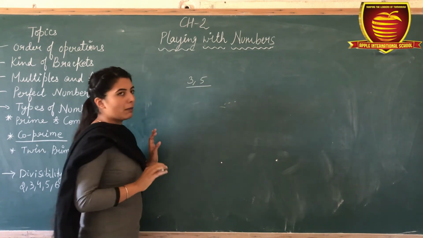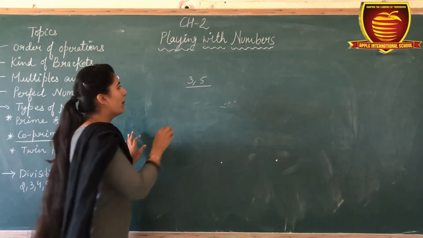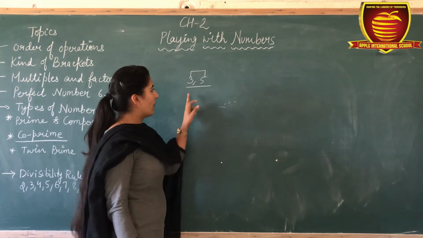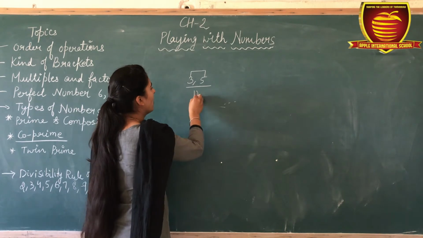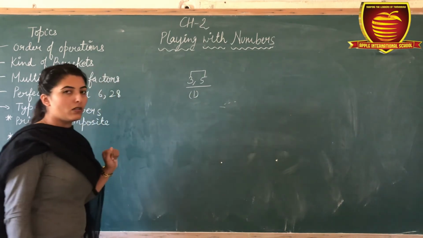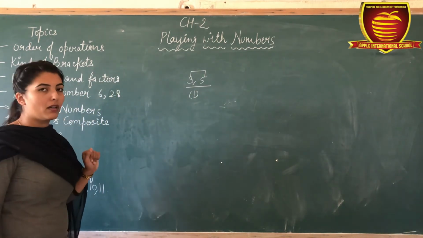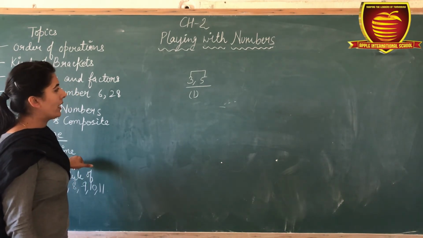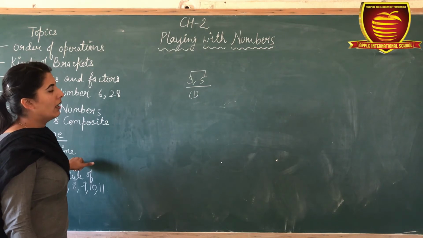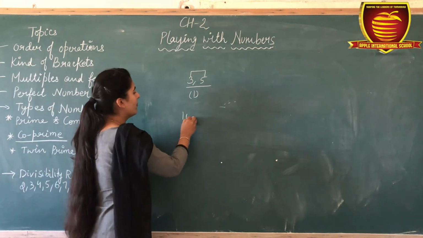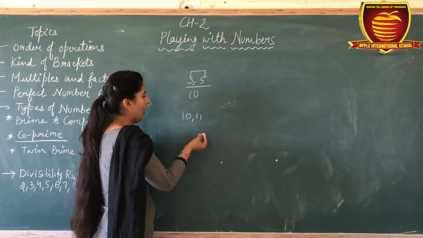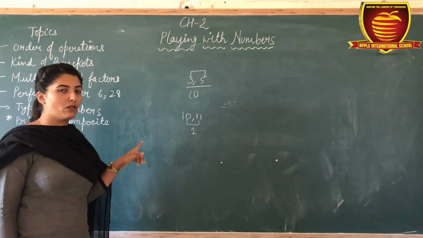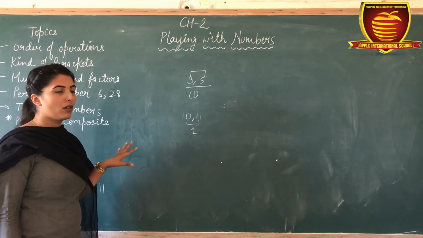These are prime numbers, but the common factor between them is 1 only. Next example: 10 and 11. The common factor between these two numbers is 1, so these are co-primes.